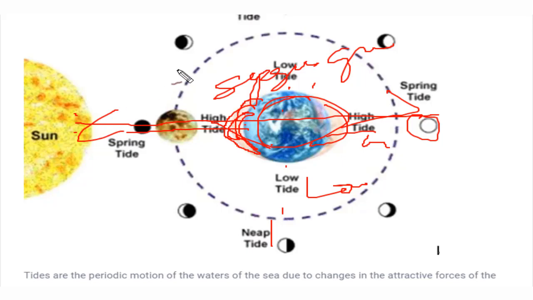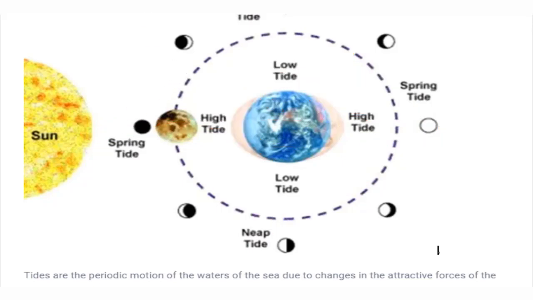Another possible position is when the sun and moon are both on the same side, so the sun is here, the moon is here, and the earth is this side, so a combined gravitational force acts on the earth's surface and the water body is pulled away. Okay, so this is also called spring tide.